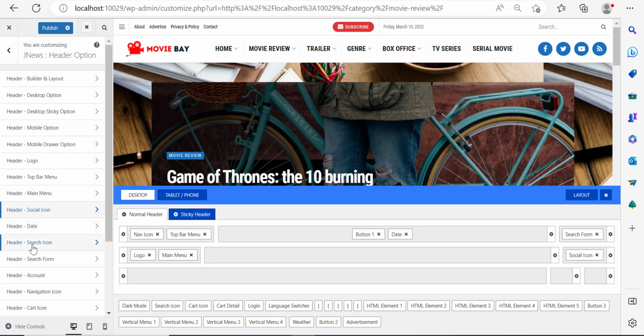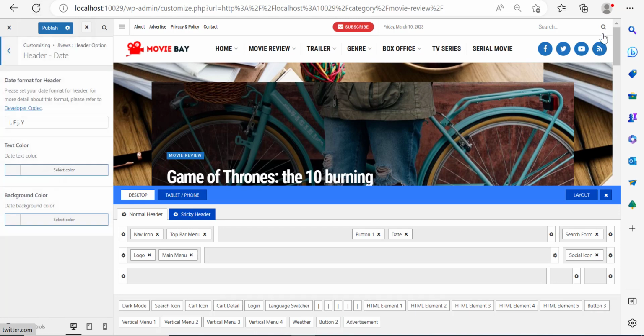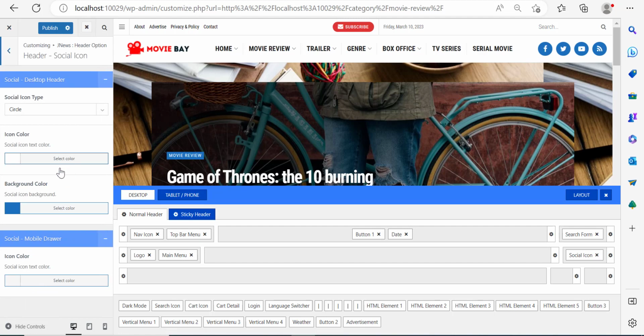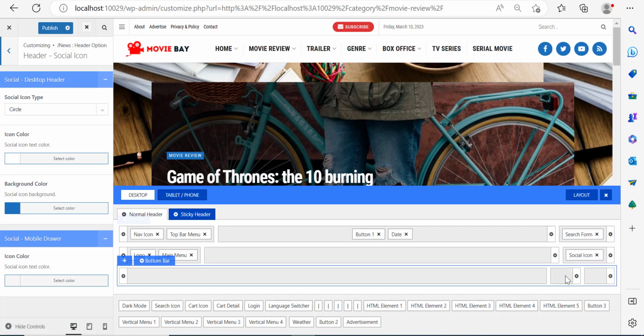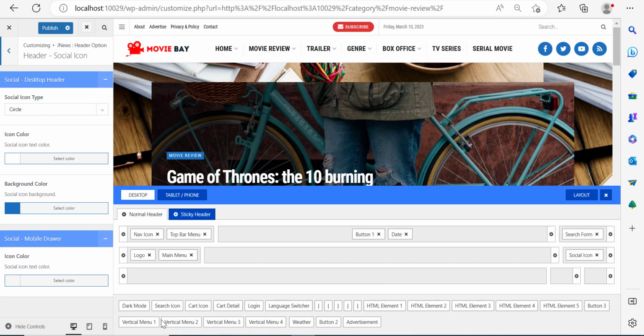And here, header date, header search icon. This is the search icon. You can actually click on the header search icon. I'm thinking of making it black, right? Header search icon. Background color. Right, so here we have, now this is a search form. Where's the search icon? I don't see it there because we actually are not using it, all right?